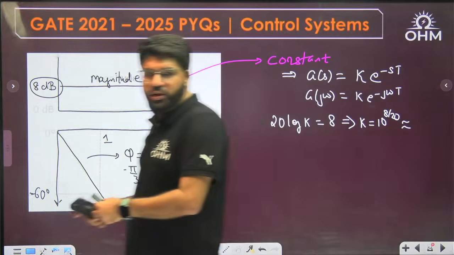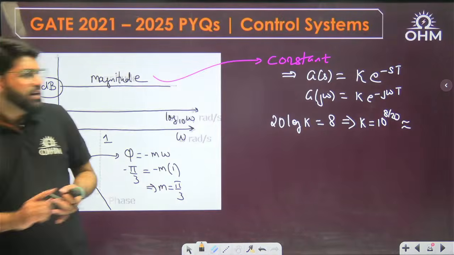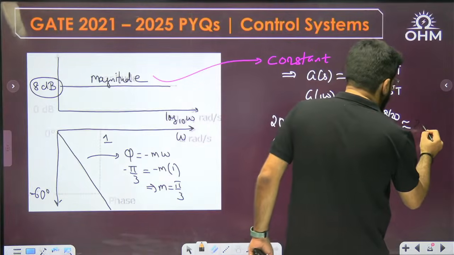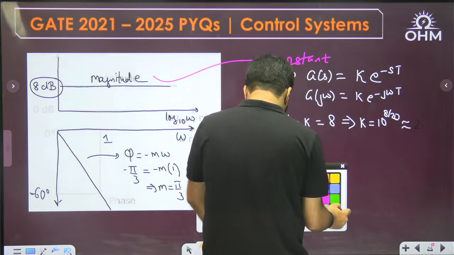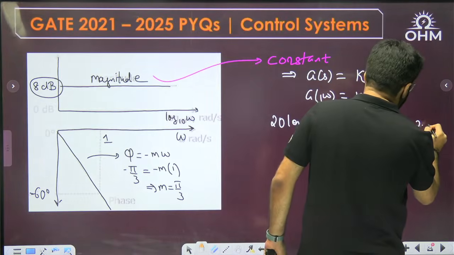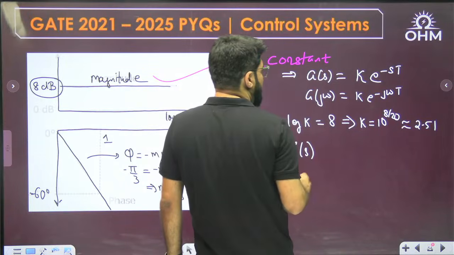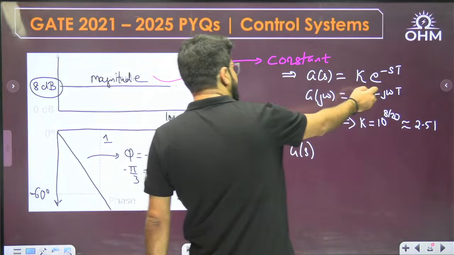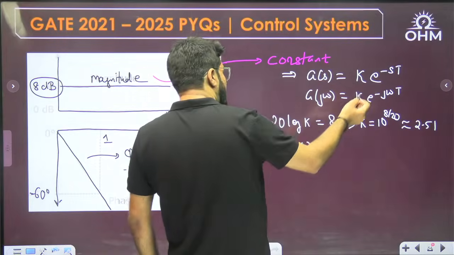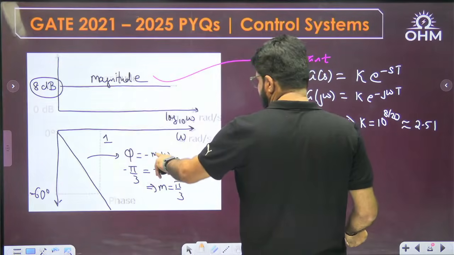Okay, students. So how much is the K calculated? Approximately 2.51. Okay, so what is going to be the G(s) then? It is going to be, I have written it as e power minus j omega t, where the omega t is the m here.